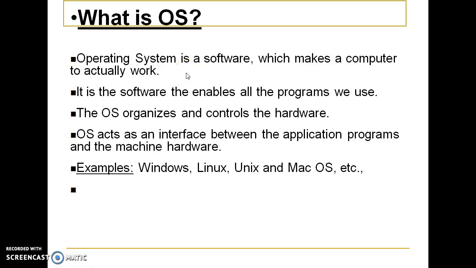That means the operating system is the intermediary between the hardware and the user application softwares. The examples of the operating systems are various versions of Windows, Linux, Unix, and Mac OS.